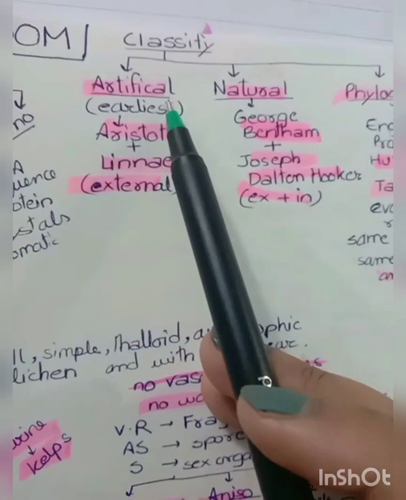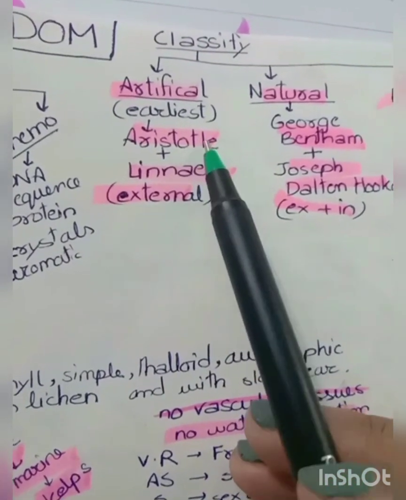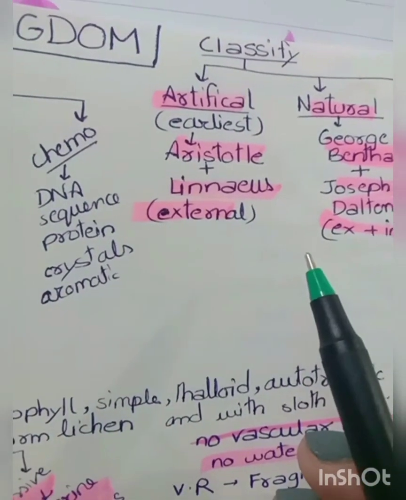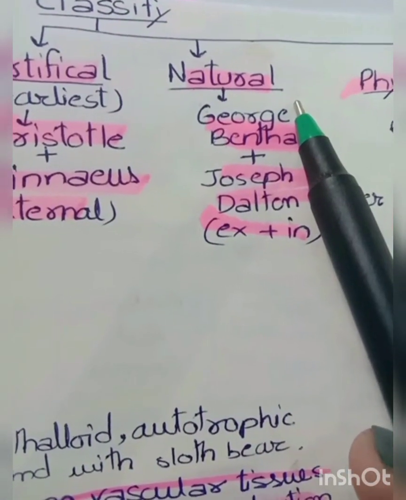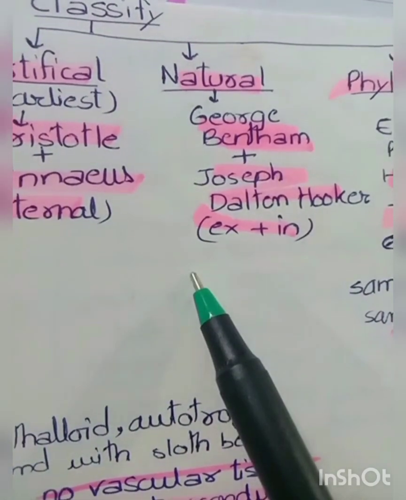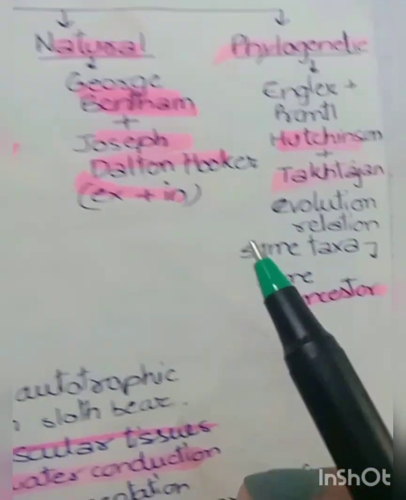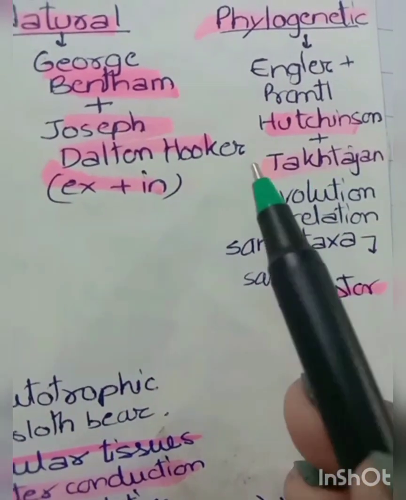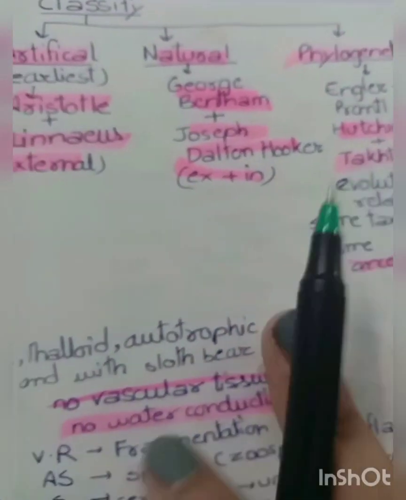First was the artificial classification system for plants, and it was given by Aristotle and Linnaeus. This was just by seeing the external features of the plants. The next is the natural classification system. It was given by George Bentham and Joseph Dalton Hooker, on the basis of both external and internal features of the plant. And the last was the phylogenetic classification system. It was given by Hutchinson and Tajan. This is not very important because it's not mentioned in the NCERT.